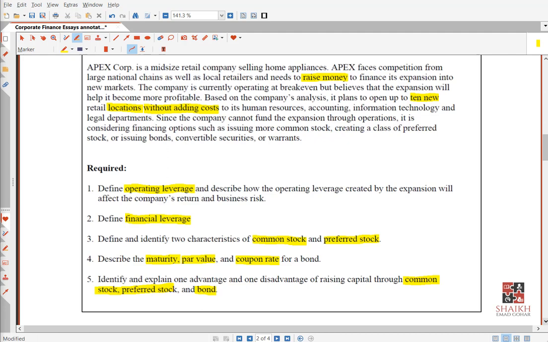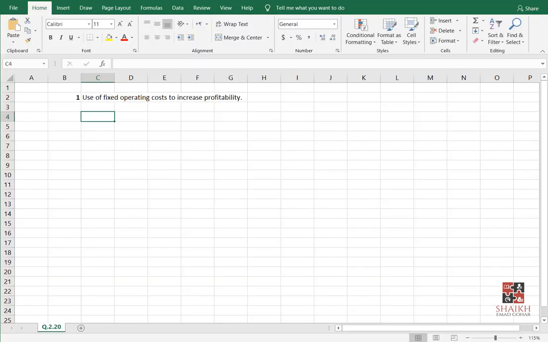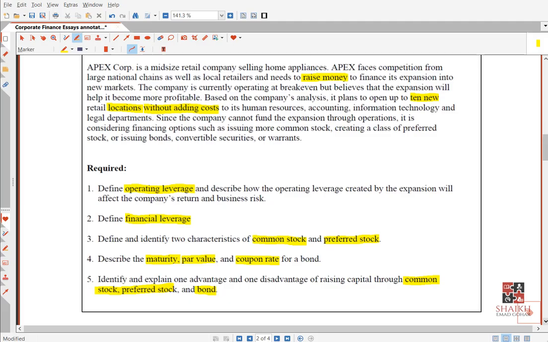Very nice. So you can complete this answer here. This is your homework. You will just write, it's very simple, that we are going to a new location. So sales will increase. There is a chance of high return. But if there is no increase in sales, there is a business risk. I mean, you can be out of the market. Getting it, everyone?